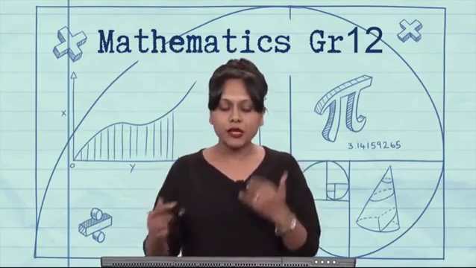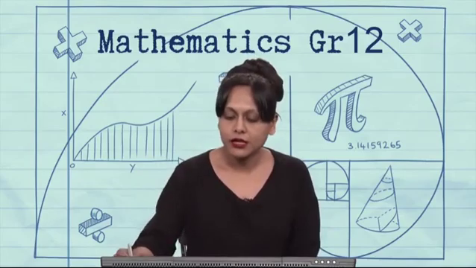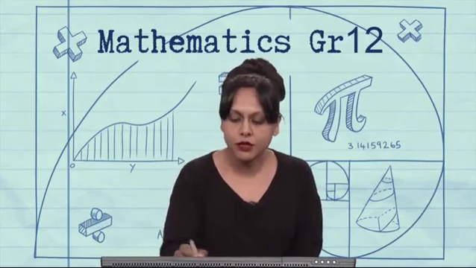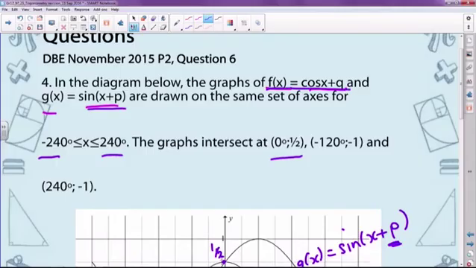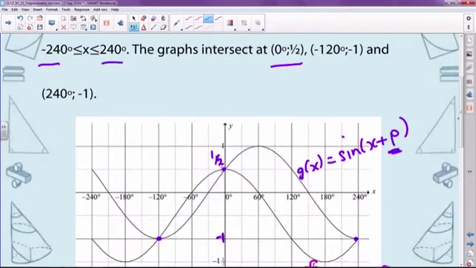Therefore, to find the value of p, the best way is to substitute a point that's been given to you on the graph. I know that 0 degrees and a half is a point of intersection of both the sine and cos graphs.